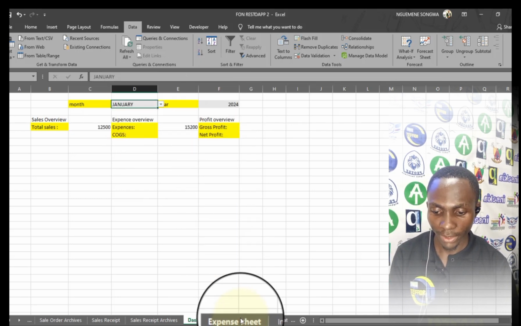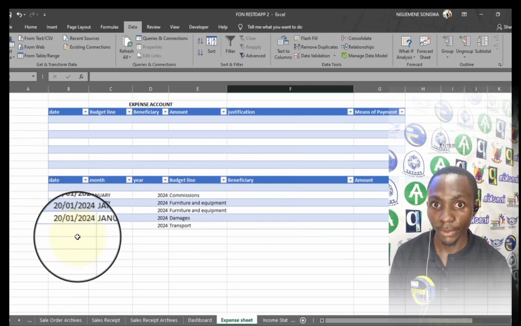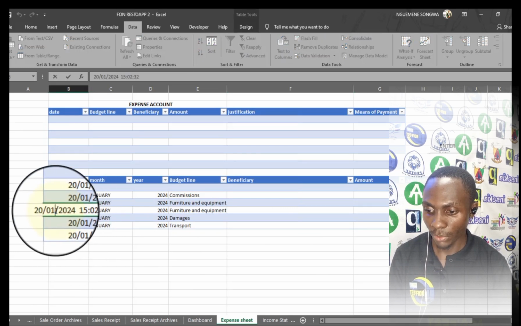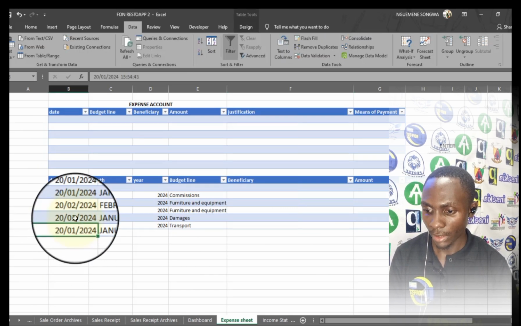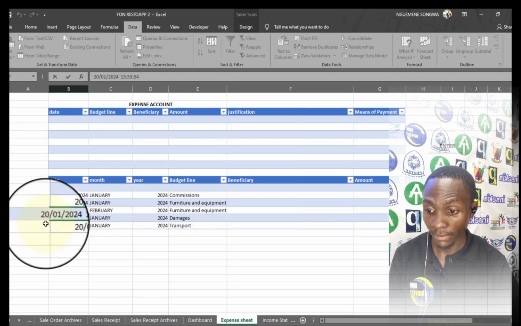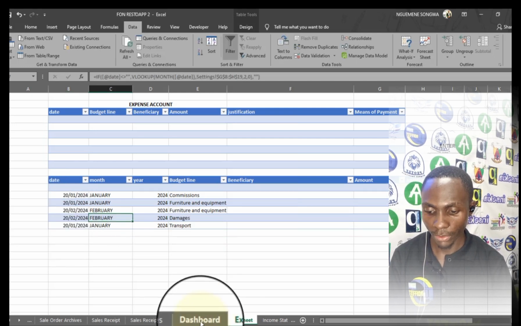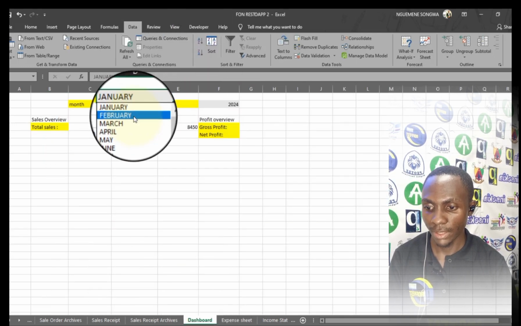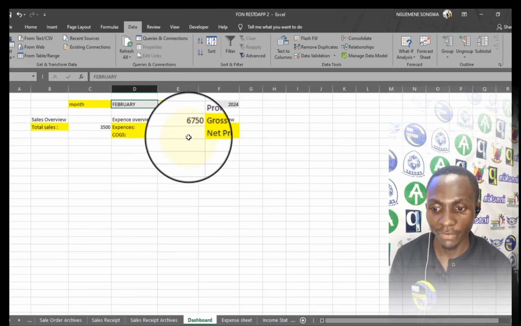Actually, here in terms of the expenses, all the expenses were recorded in the month of January. If I change, for example, this one to be February, you will notice that if I come here and I select February, it will give the total expense for February.